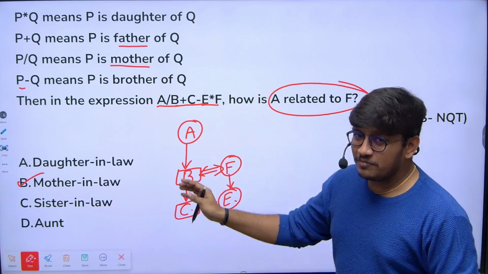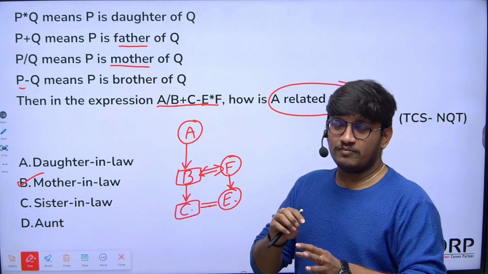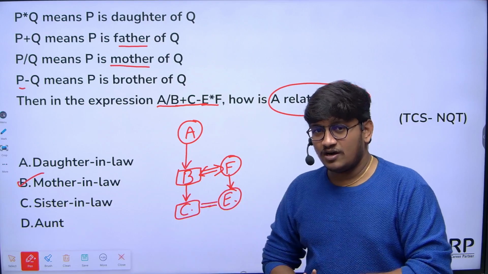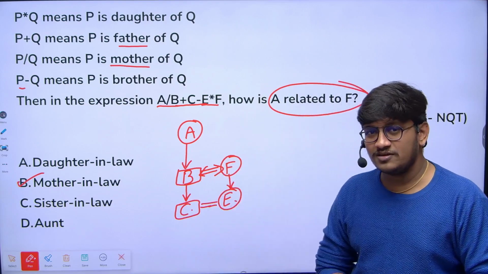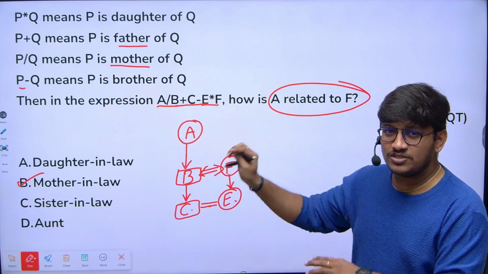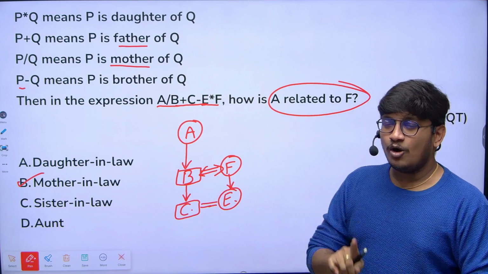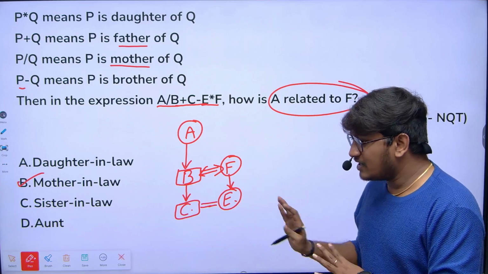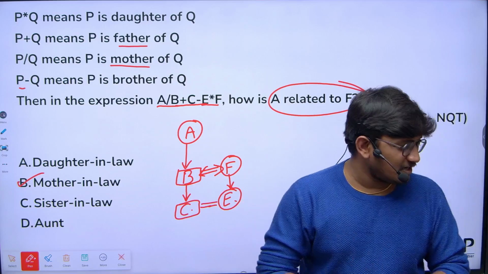And for almost the last 3 to 4 years, we have been getting the same pattern of questions in blood relations. So even if you get it this year, it is very easy to solve these types of questions if you know how to use these 5 symbols from the blood relations concept. I hope you all are clear with this. So let's go with the next one.